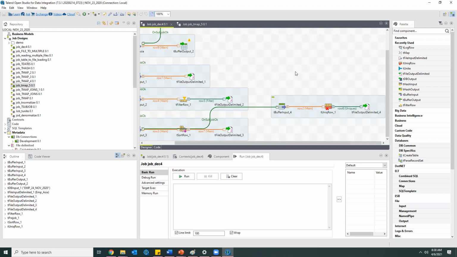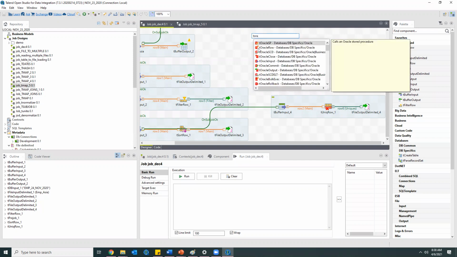For each database, like Oracle or SQL Server, we have some components. For example, if I type tOracle here, you see all the components related to the Oracle database: tOracleClose, tOracleSCD, tOracleCommit, tOracleOutput, tOracleRollback, tOracleConnection.